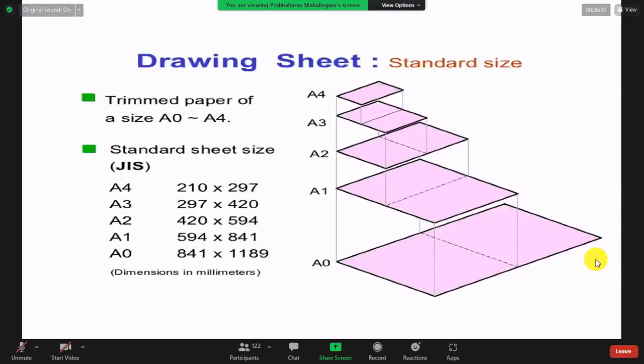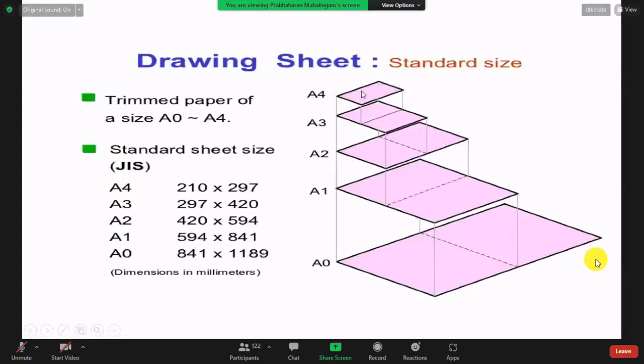What is A4 paper? What is A4? Normally it is your writing sheet. When you are writing, or typing on a computer, you will have A4. A3 is also there, A2 also, A1 also, A0 also. Printers are of several types. Normally we are using A4 paper. A4 is your writing paper because it is easy to handle.